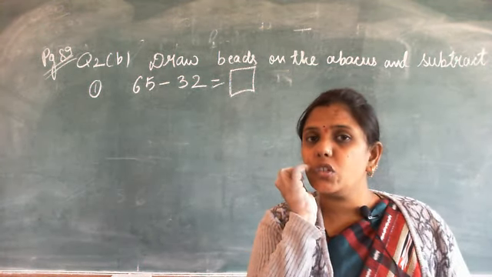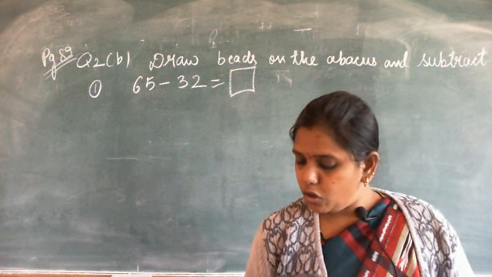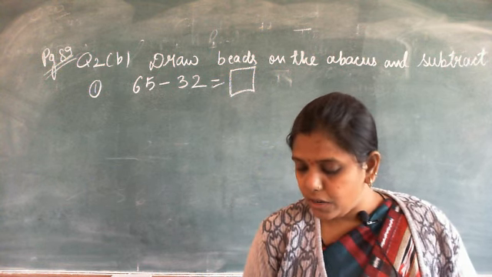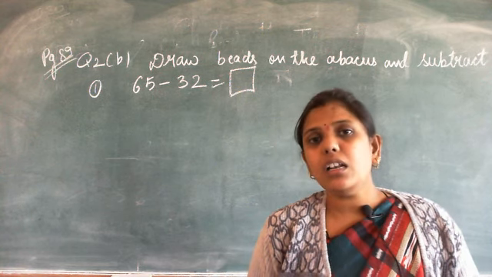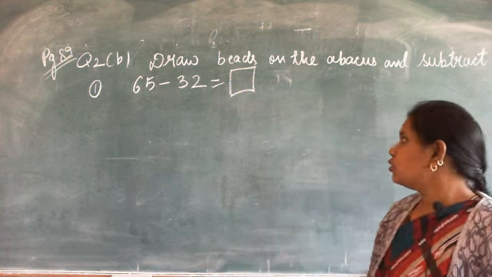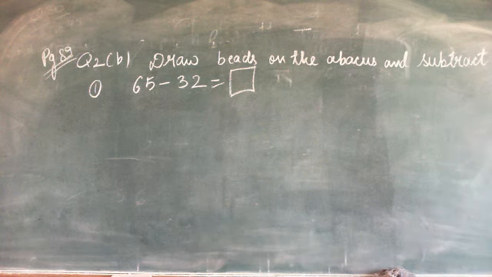In subtraction, how many abacus do we draw? Only one. But in your book 3 abacus are drawn. So we will not draw the 3 abacus, we will draw the 1 abacus. So note the question fast, then we will solve it.